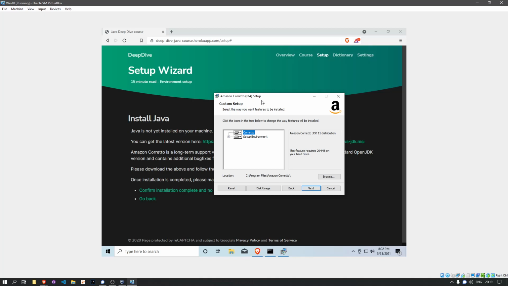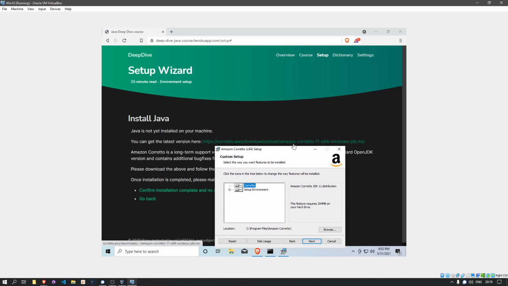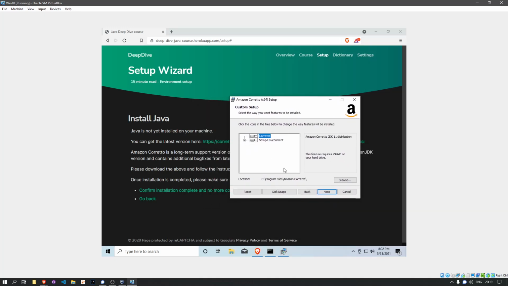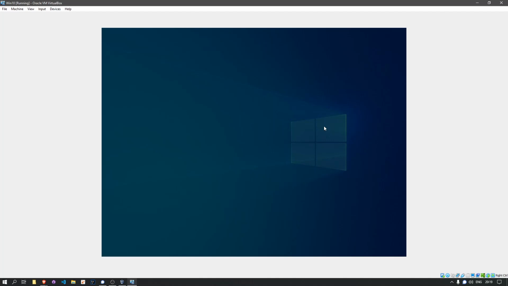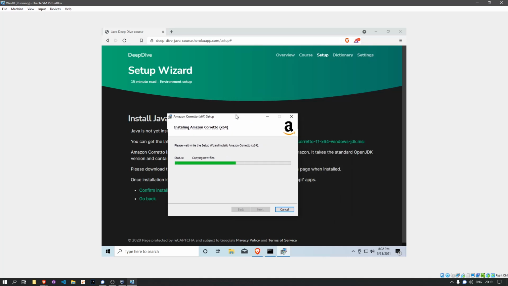So let's have a look here. We're installing Amazon Corretto, which is the name of the distribution that Amazon has for their OpenJDK. We can choose where to install that, and I'm fine with all of these normal settings, so I'll just install this. This is what I like: they have a nice Windows installer, which does pretty much all of the work behind the scenes. There's not that much work if you do the OpenJDK version.